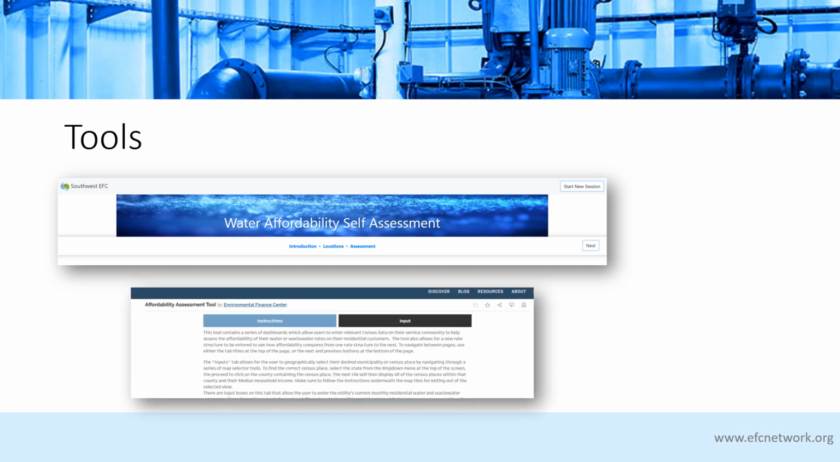The Environmental Finance Center at the University of North Carolina developed an affordability assessment tool. Their dashboard provides insights into affordability and utility rate burden in your community. The tool can provide graphs and charts to allow you to assess your community's metrics and potential affordability concerns.